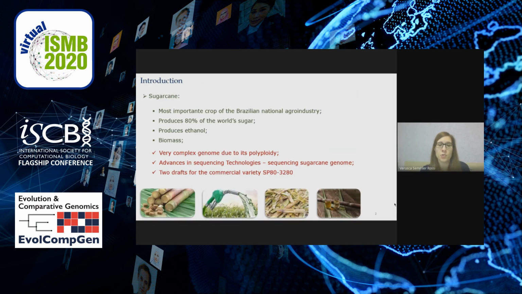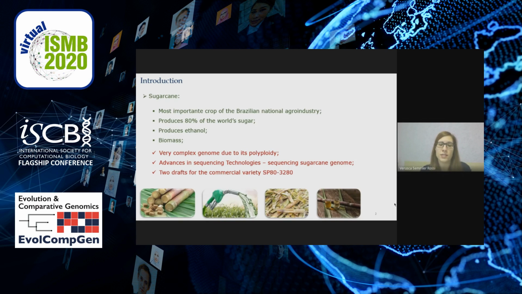Sugarcane is one of the most important activities of the Brazilian national agro-industry. It produces 80% of the world's sugar, it is used for the production of ethanol, and its biomass is used to generate renewable energy. It has a very complex genome due to its polyploidy.